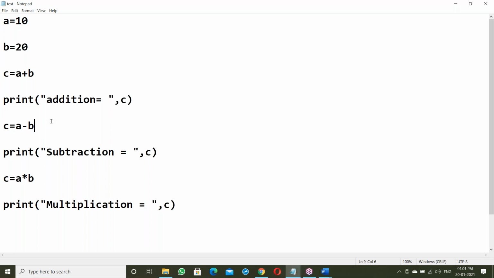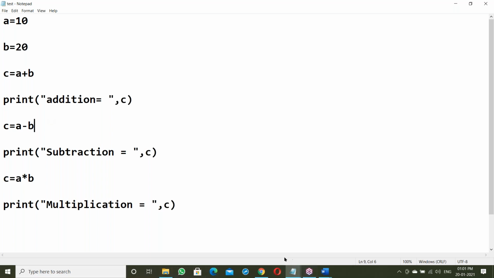Either the interpreter or the compiler checks for errors. First of all, it checks for errors. If there are no errors, it converts the code into binary code. After converting into binary code, it submits it to the OS. The OS takes your binary code and submits it to the processor. The processor will run it.